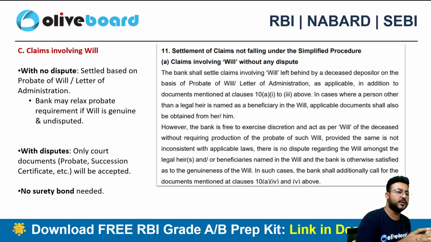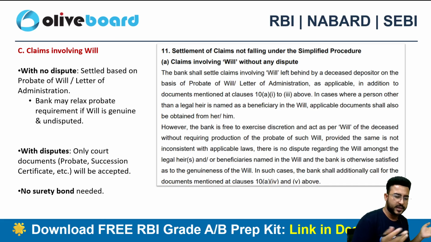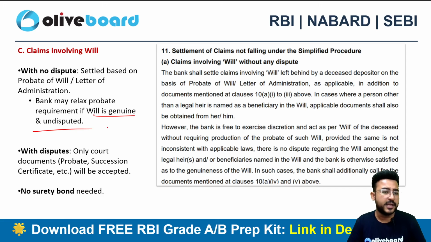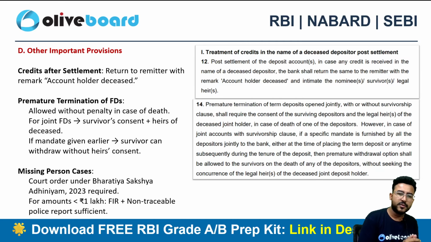Now, if the claim is involving a will, there is already a will that the deceased person has signed earlier in his lifetime, and there is no dispute, then there is no problem at all, right? If the will is genuine and undisputed, then it is settled as per the will. In this case, no surety bond is needed because the terms and conditions are already clear in the will, right?